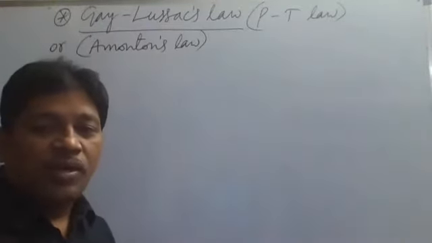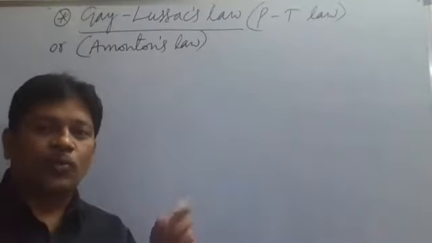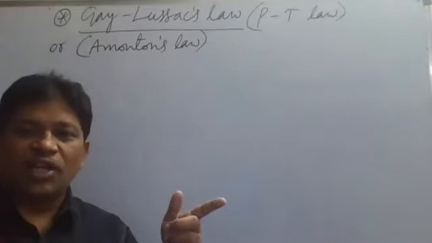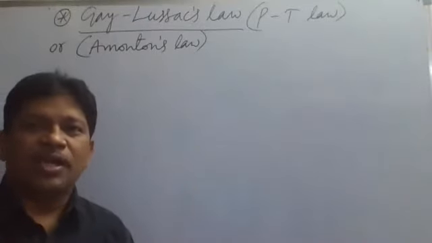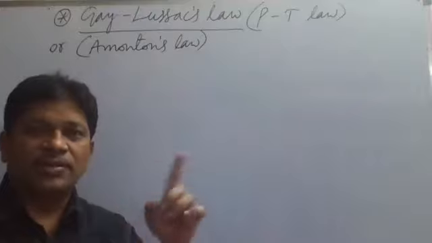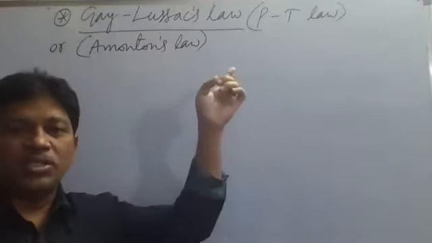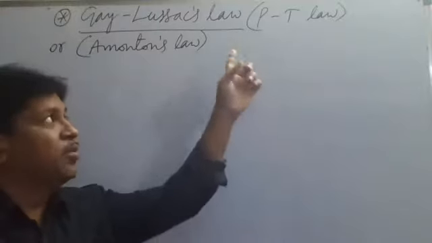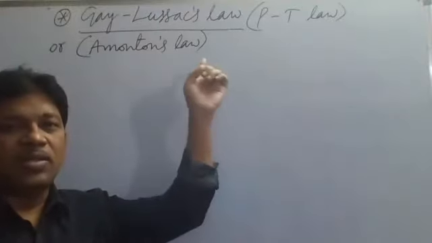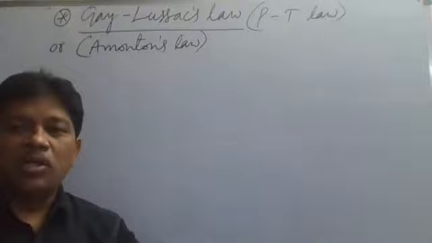Any one is the same. We also say Charles' law 2. Charles' law 1 is what? The relation between volume and temperature at constant pressure. That is Charles' law 1. Charles' law 2 is nothing but the pressure temperature law. The same law is called Gay-Lussac's law or Amontons' law.